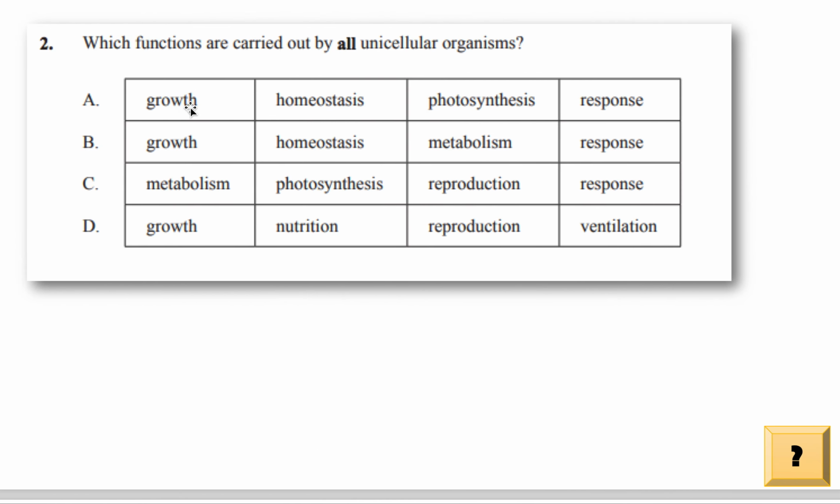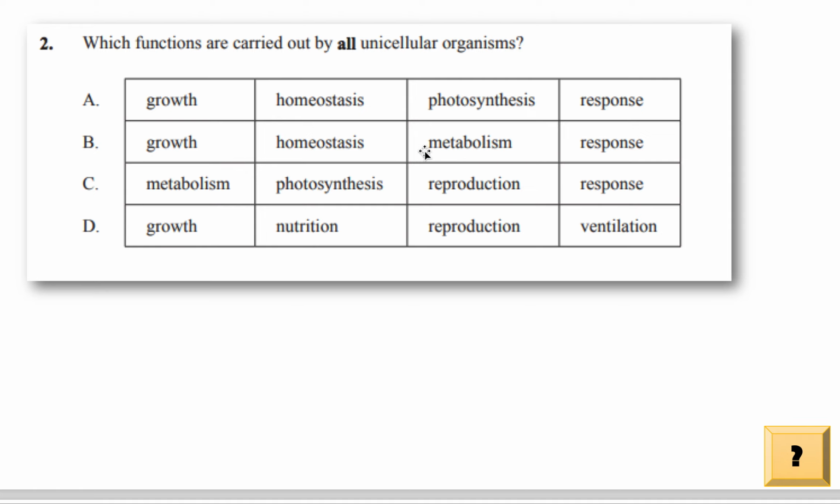So let's go here. A, growth, homeostasis, photosynthesis, response. So what's wrong with this one? The one that's wrong is photosynthesis. Not all living things or not all unicellular organisms need to be able to do photosynthesis, because by that logic, creatures like humans would not be considered living, because we don't do photosynthesis. So there are other organisms like humans that are living that don't need to do photosynthesis, right? So it's important to know photosynthesis can be done by some living organisms, but it is not required by all living organisms. So photosynthesis is wrong.